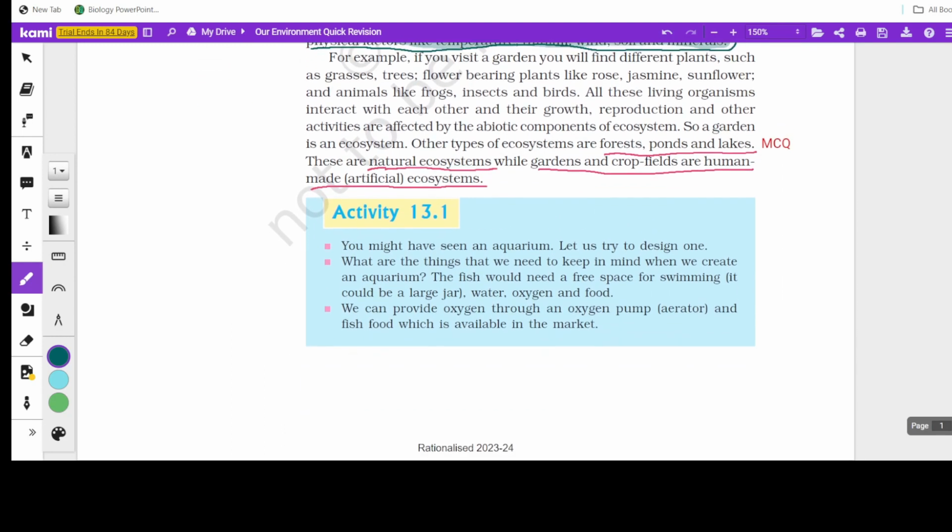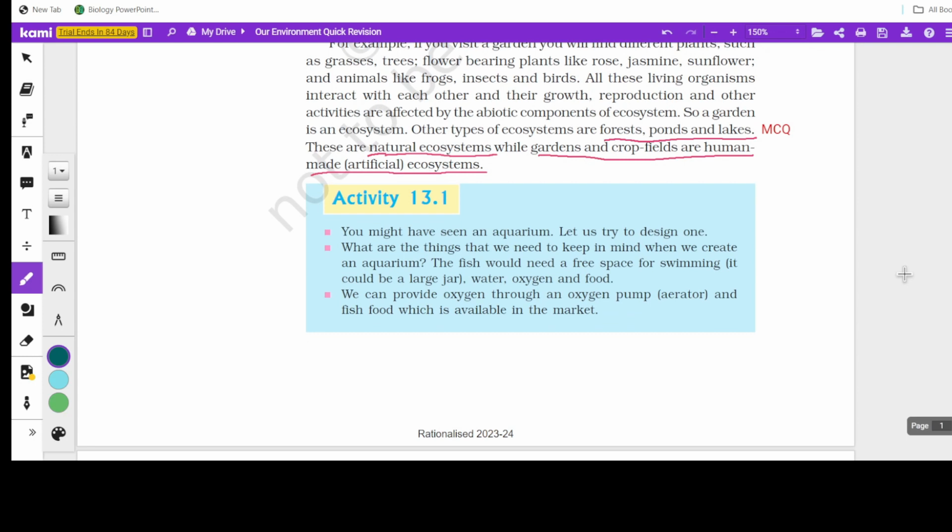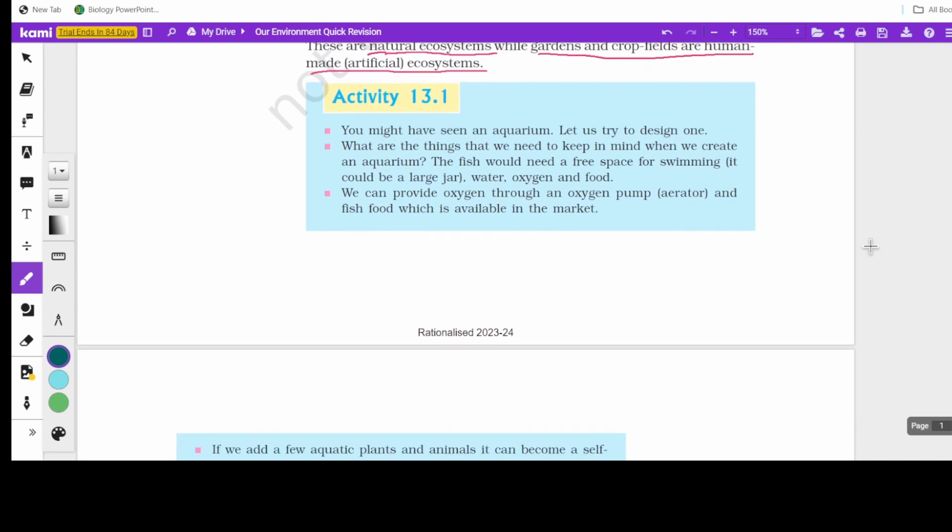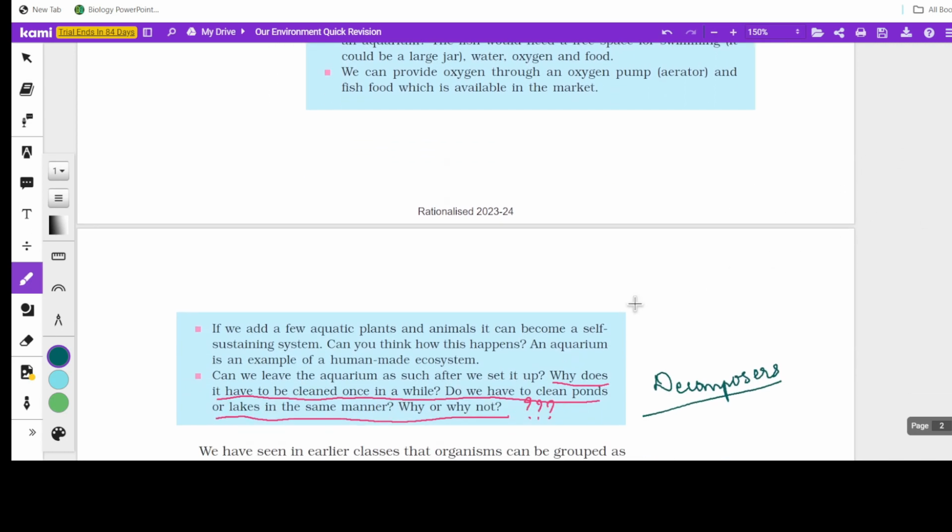Now in this paragraph they talk about setting up an aquarium. In an aquarium we always have an oxygen pump, an aerator. Also, once in a while we have to clean the aquarium. So they compare the aquarium with the pond ecosystem. More or less it's the same, but we don't do that cleaning process in the pond.